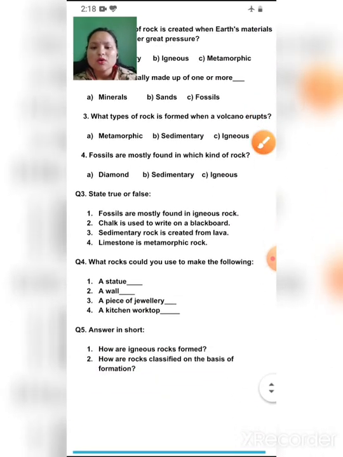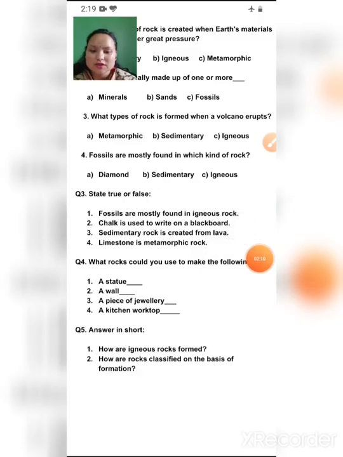Then question 4. What rocks could you use to make the following? A statue. A statue is generally made from, children, what? Marble. A statue is made from marble, right? And marble is what? Marble is metamorphic rock. A wall is made from limestone, sedimentary rock. A piece of jewelry, igneous rock, diamond. And a kitchen worktop is also made from which, children? Kitchen worktop is made from granite. Okay, igneous rock.